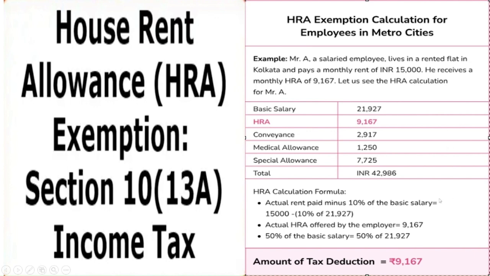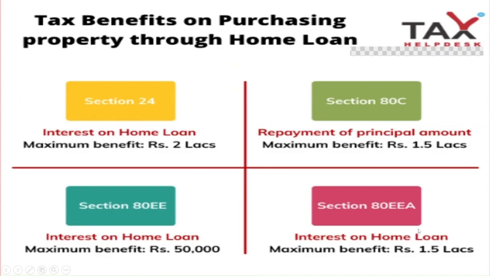So the HRA calculation is very simple. Actual rent paid minus 10% of basic salary. Above we have mentioned he's paying 15,000, and 10% of basic salary of 21,927 you have to reduce. If you reduce 10 percent, you will have a number. Then actual HRA offered: the actual HRA offered is 9,167 as per payslip, and 50% of basic salary. Your basic salary is 21,927, and 50% of that gives a number. If you compare all these numbers, 9,167 is the lowest one. Whichever is lowest is allowed. So this is a pretty simple calculation.